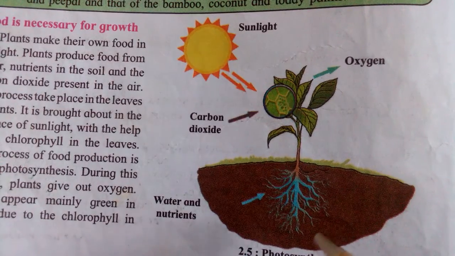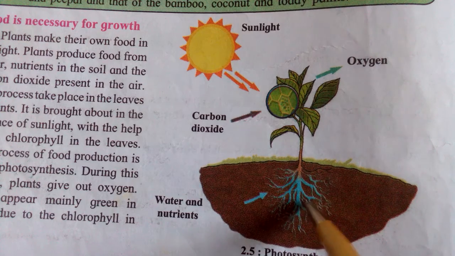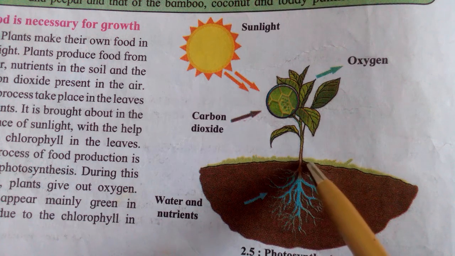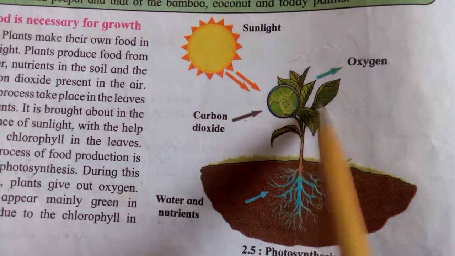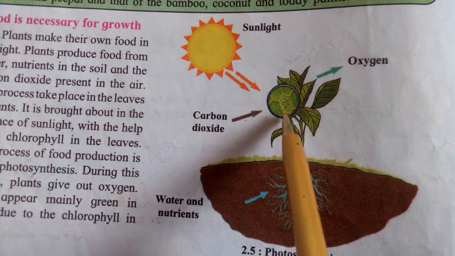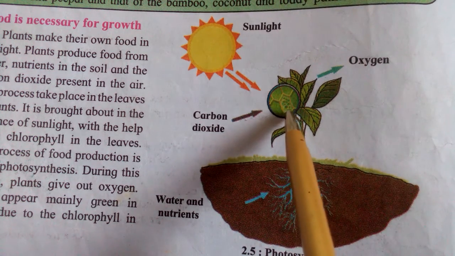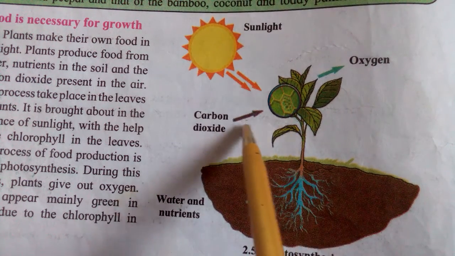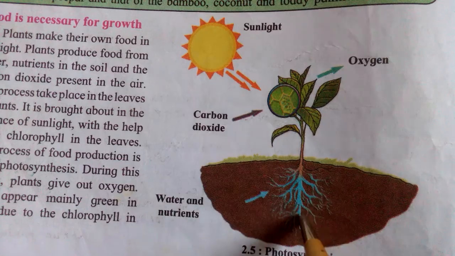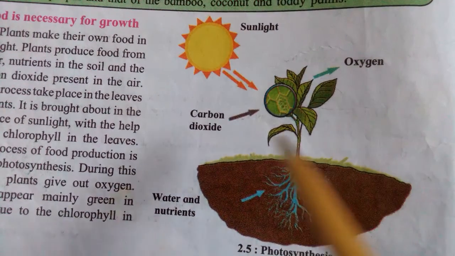Then this is photosynthesis. See, I already told you. The roots of the plant get water and nutrients, and then sunlight comes. On the leaves, if you are seeing neatly, small holes are there. Due to those small holes, the exchange of gases happens. Understood? This is the reaction of photosynthesis.